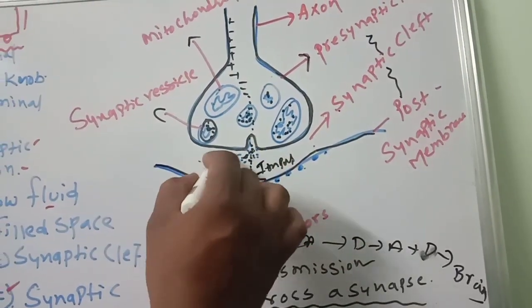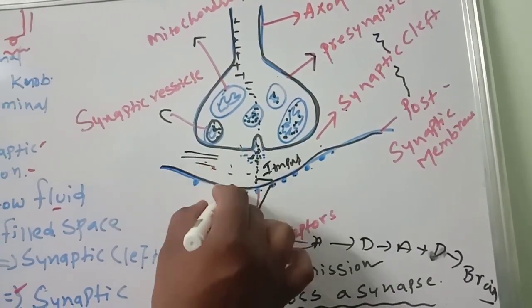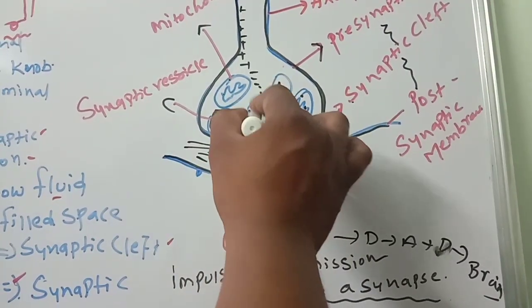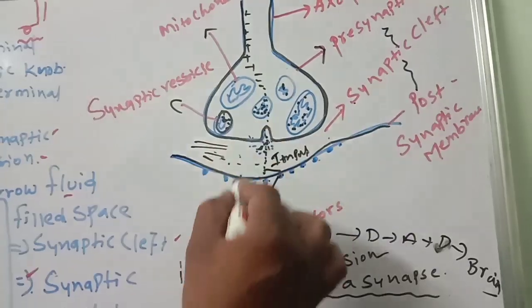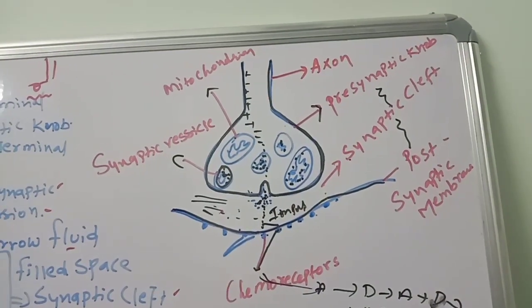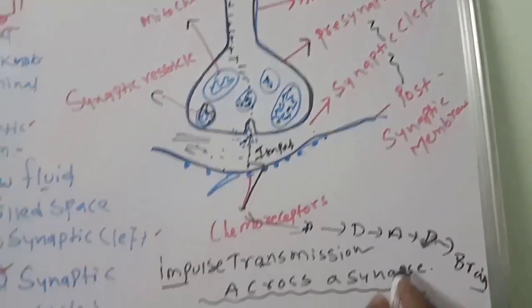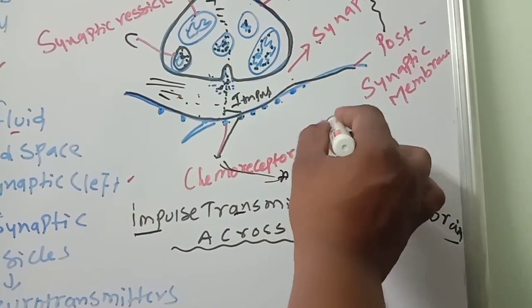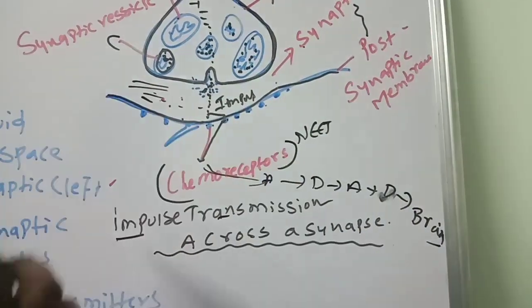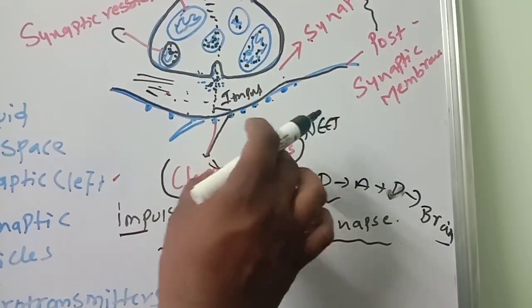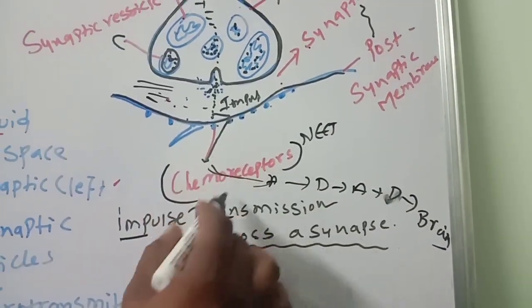Even though this gap is there between these two, the impulse is traveling. That is a greatness we have to remember. So this kind of arrangement is called impulse transmission across the synapse. The neat bit to remember here is, impulse will not travel if chemoreceptors are not there.